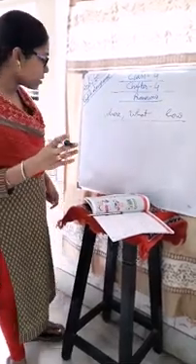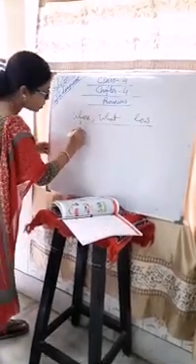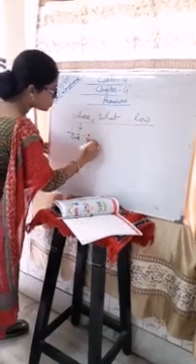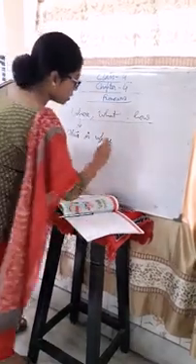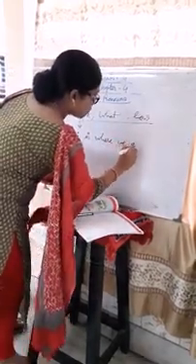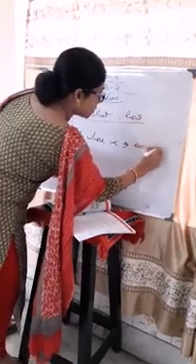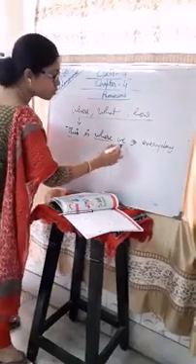Like one example I am giving you: this is where we go every day. See, this is where we go every day.